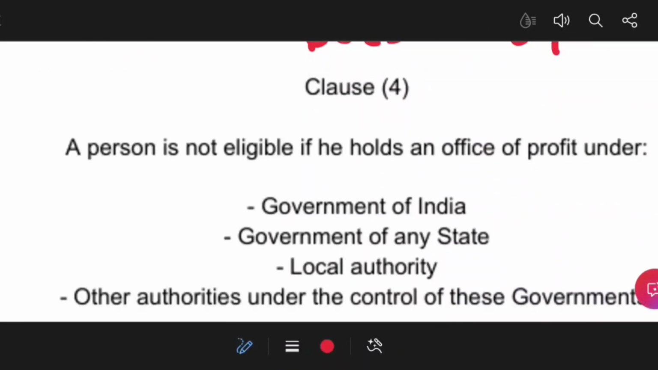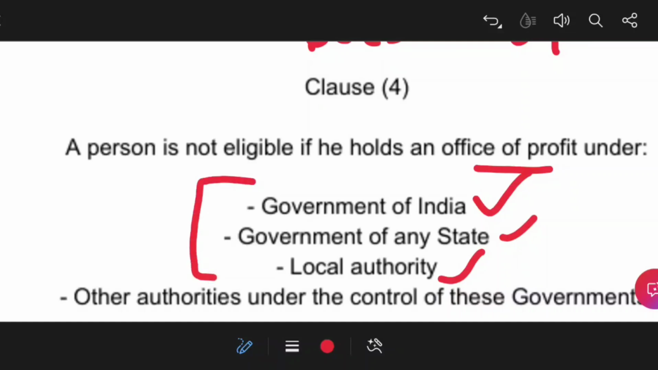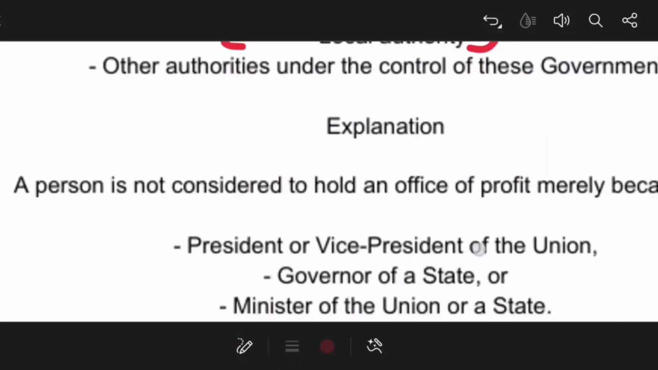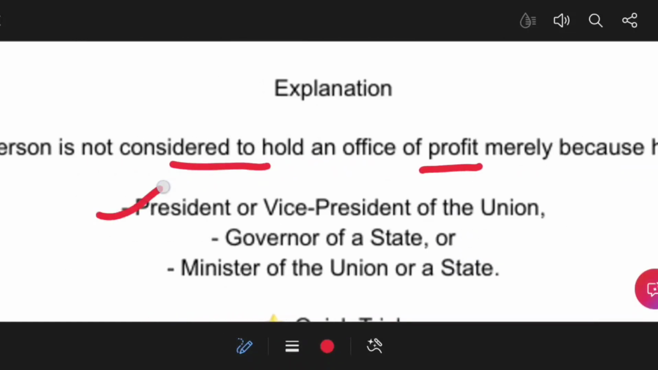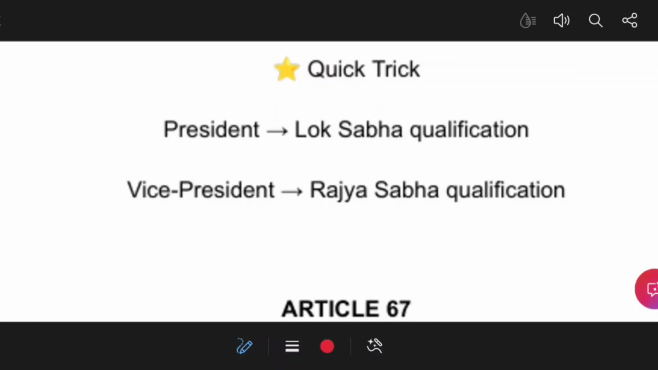Clause 4, that means office of profit under the government of India, government of any state or local authority. If you are serving in these, or you can simply say that you are serving under the state government or the central government, then you are not eligible to contest the election for the office of the Vice President of India. Okay, so a person is not considered to hold an office of profit merely because he is a Vice President, as I have already discussed. If a person is serving as President, Vice President, Governor or Minister, they can contest the election because these offices are not included in the office of profit. Okay, so for President, Lok Sabha qualifications apply, and for Vice President, Rajya Sabha qualifications are given.